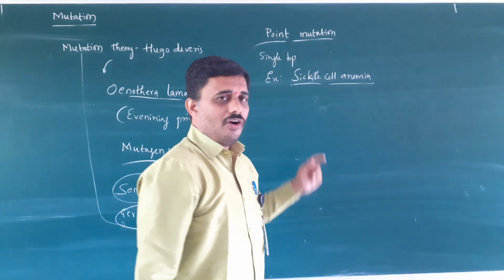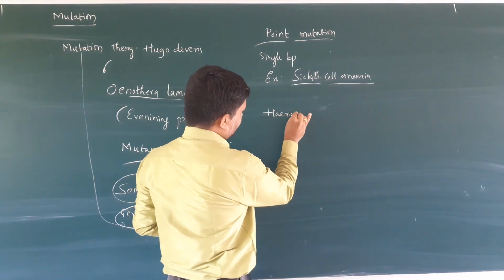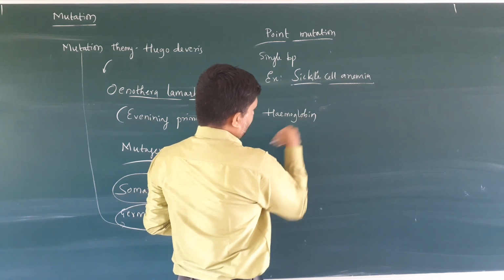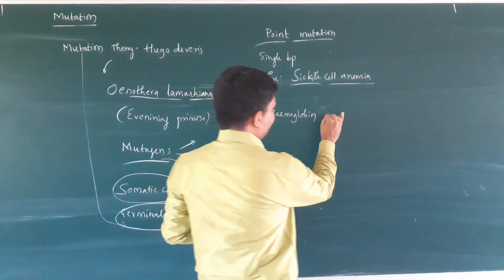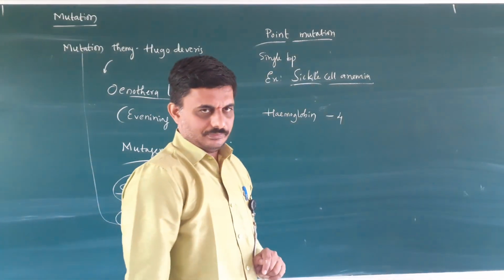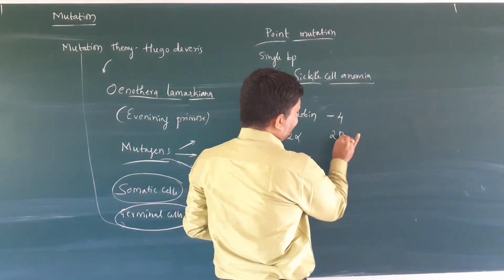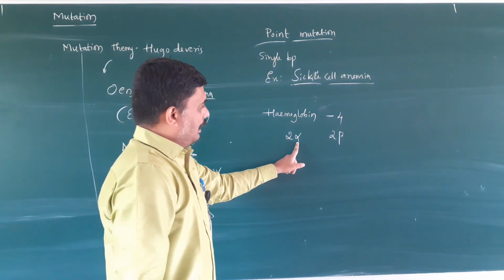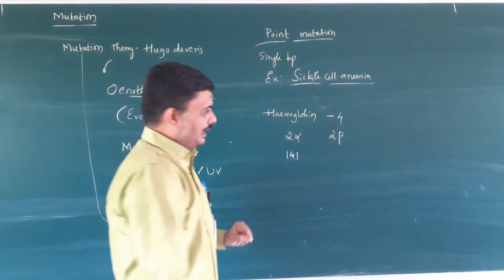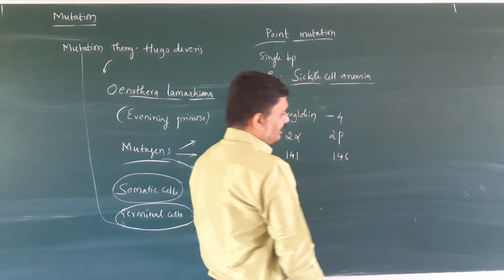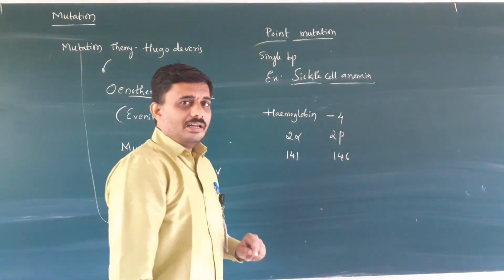How does sickle cell anemia occur? The hemoglobin of the human being has 4 polypeptide chains: 2 alpha chains and 2 beta chains. The alpha chains have 141 amino acids, whereas the beta chains have 146.